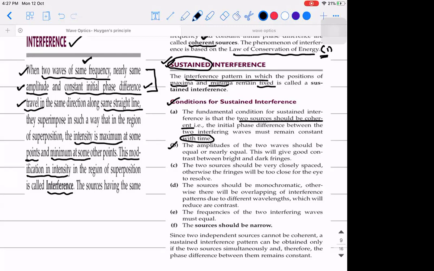Second, if you need a better quality, then you need to choose the waves in such a way that the amplitudes of the two waves should be equal or nearly equal. They should not have a very great difference. It is advisable to take equal amplitude, but sometimes when it is not possible, you can take two sources of nearly equal amplitude. This will give good contrast between bright and dark fringes.